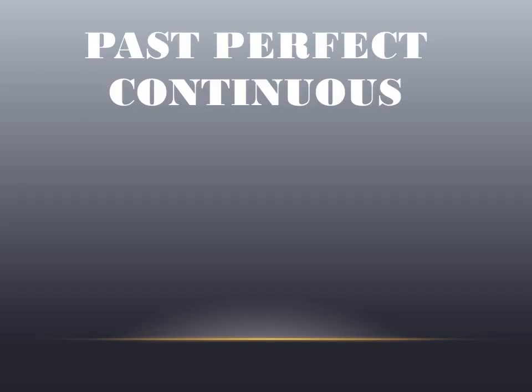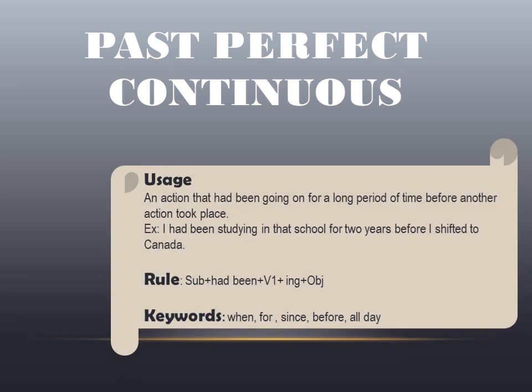So now let us move towards the last tense in the past tense, that is the past perfect continuous tense or the past progressive. You know that perfect continuous or perfect progressive is that aspect of the tense in which the action goes on or was going on or will be going on for a very long period of time.